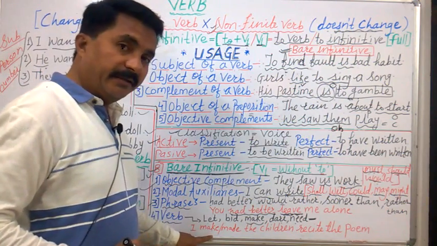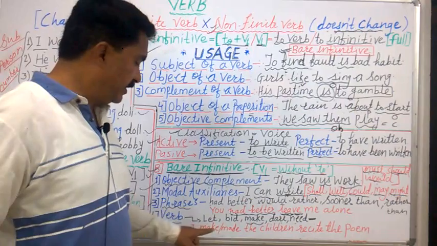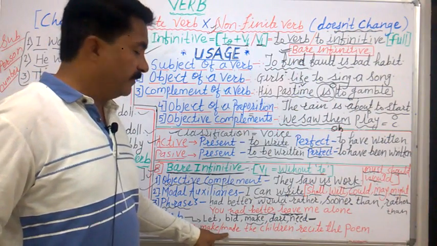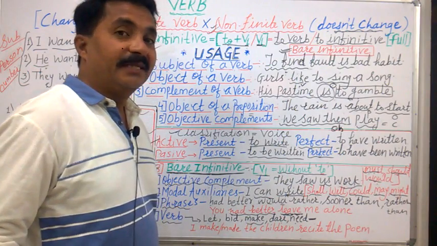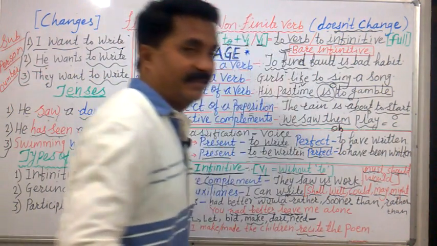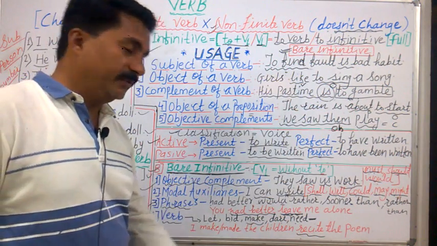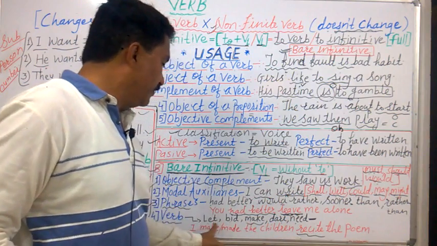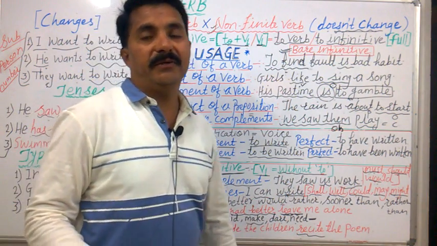I make, it is a finite verb, therefore it can change. I make or made the children recite the poem. Recite, what is this non-finite verb? Recite. It is V1. It is without to. Bare infinitive. So after these verbs, we will have only bare infinitive.